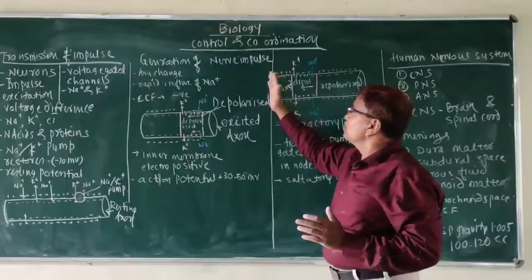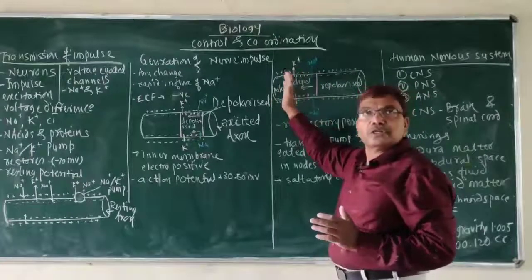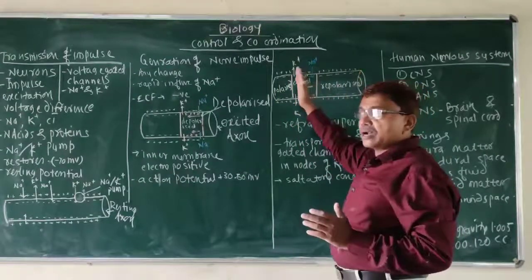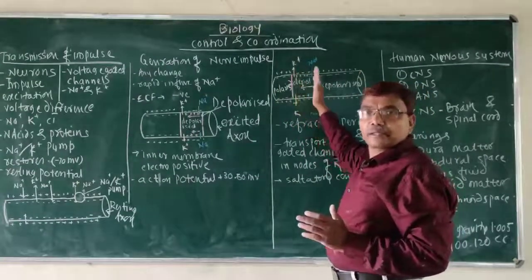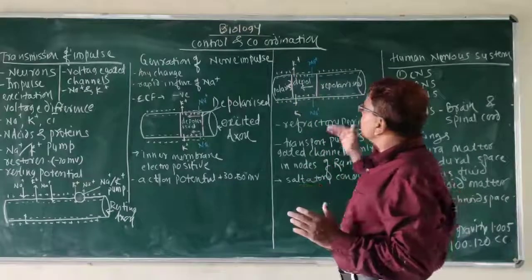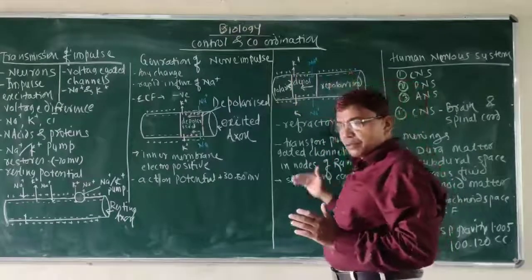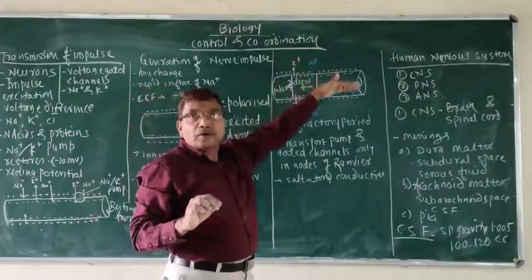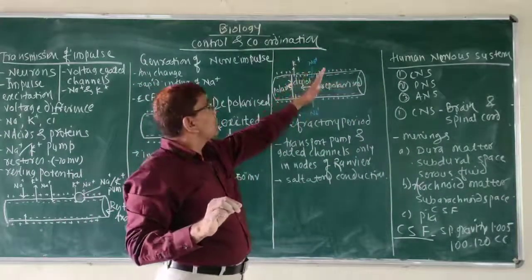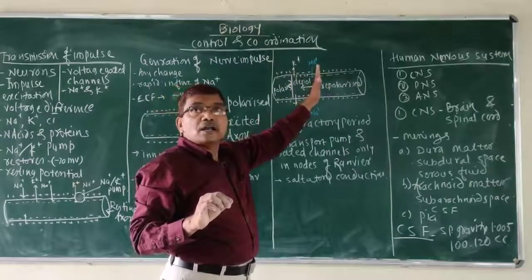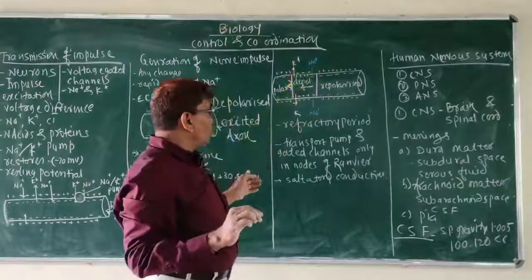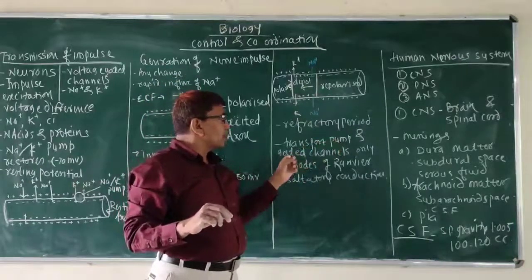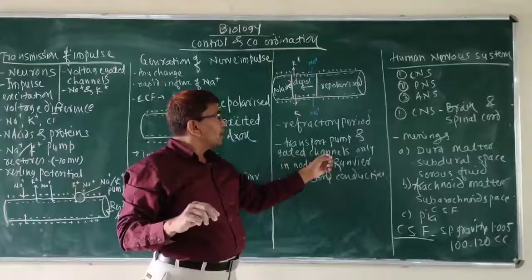Again, this type of change is observed from one node to another node of the body wire in the medullary nerve fibers. That means the wave carrying the impulse is not simply a wave of electropotential difference, but the changes are observed due to these transport pumps and gated channels only.